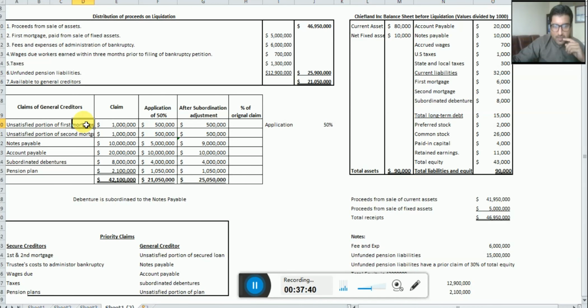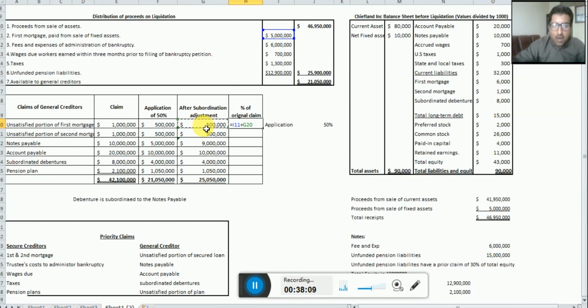How much is the total claim of the first mortgage? The total claim of the first mortgage is 6 million. First mortgage is receiving in the secured creditor group 5 million, and how much is receiving here? Just look in the last column, 500,000. So 5 million plus 500,000 in the group of general creditors, right? And the whole should be divided.